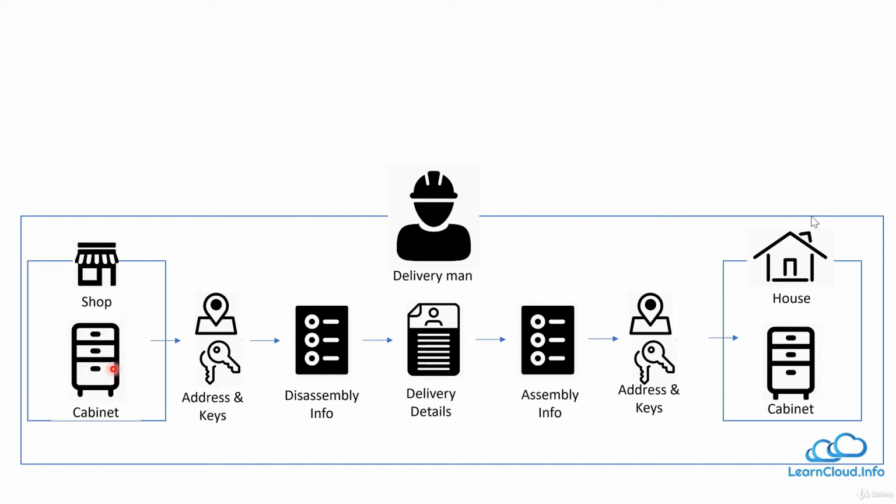He can pick the cabinet, disassemble it. Now he has all other required details. Finally, he can reach the house with this address, and then he has the keys to enter the house. And finally, he also has assembly information to assemble the cabinet back at the house.